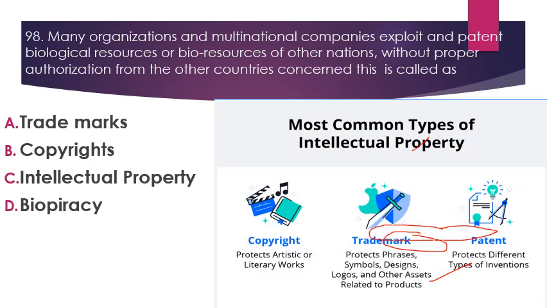Next we have some common types of intellectual property. जो इसके अंदर चीज़ें आती हैं like we have copyright that protects artistic or literary work. जो भी artistic or literary work होता है उसको ये protect करते हैं. Trademark protects phrases, symbols, designs, logos and other assets related to products. Then next is patent that protects different types of inventions. So these are the most common types of intellectual property.